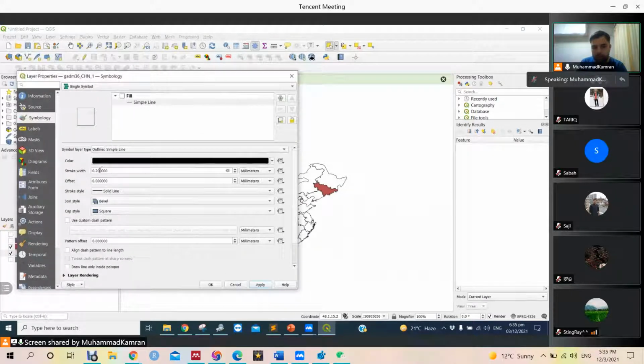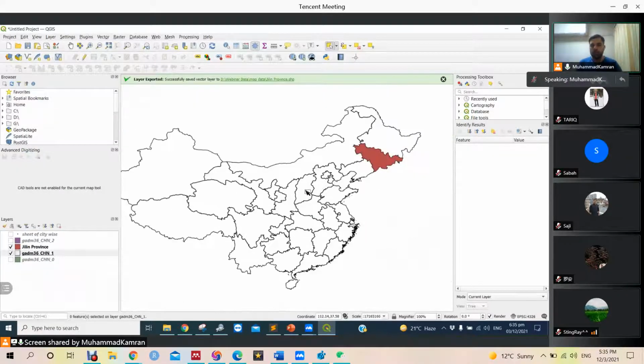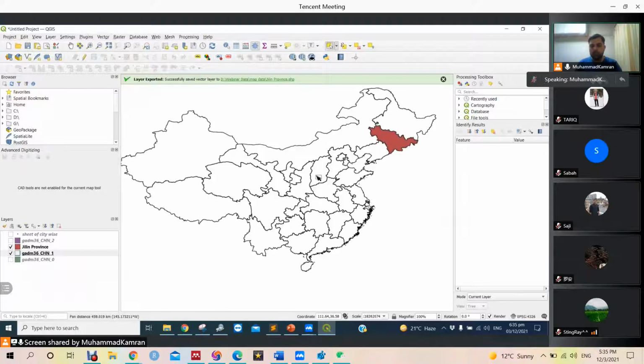0.2 or 3. Okay, so it looks better now. And then we have the Jilin province highlighted here. So this will show the distribution of our data in the next map.